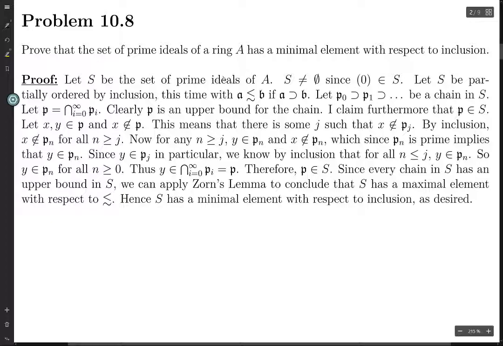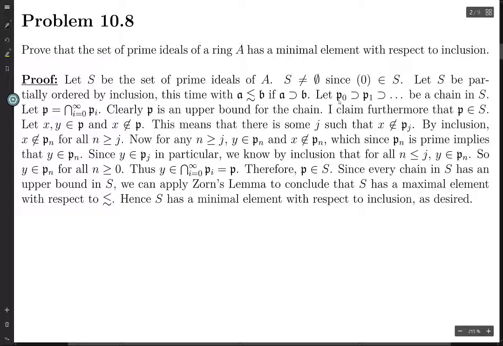So let S be the set of prime ideals. It's non-empty since it contains 0. Let S be partially ordered by inclusion. Now we're going to say that A is less than or equal to B with respect to this partial order if A contains B. So the inclusion is sort of flipped from what you would normally think of, because what you want to do in Zorn's lemma is prove that every chain has an upper bound. And here, an upper bound is going to be something that is contained in everything in the chain.